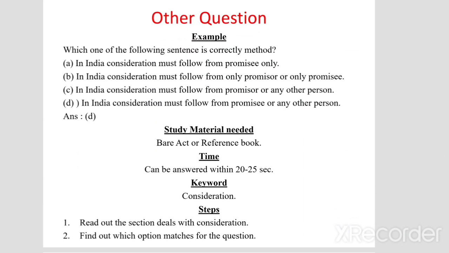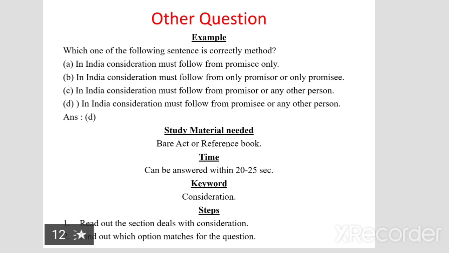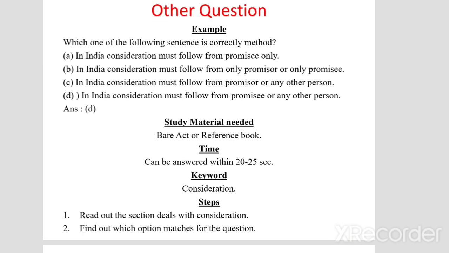Then another type is other question. As I said before, out of the 4 categories, I put the remaining questions into one category called other question. Example: which one of the following sentences is correctly matched? So I categorize this question as other question category, and you get 4 options. And what kind of study material is needed for these questions? These kinds of questions will need either the Bare Act, a reference book or your printed material notes. The time taken usually will be 20 to 25 seconds.